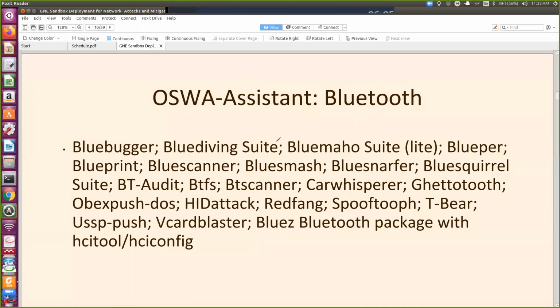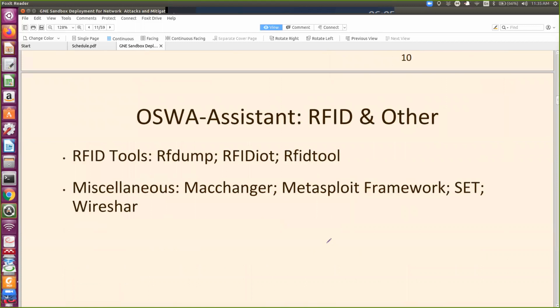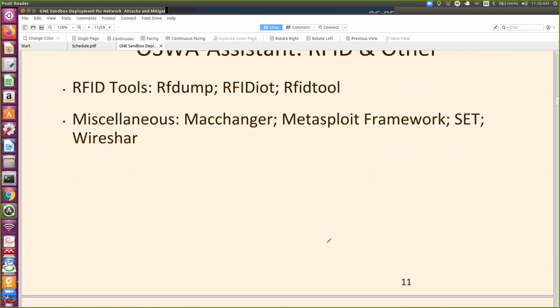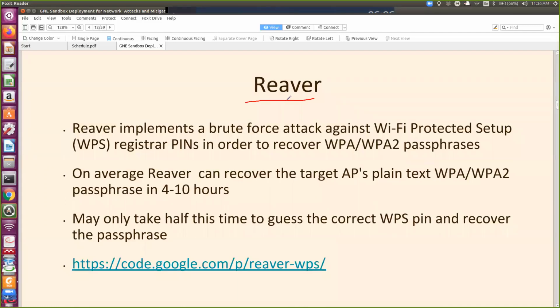Then similarly, one can find the vulnerability in Bluetooth. On mobile devices and other devices, you have Bluetooth, so that vulnerability can be exploited and checked. Similarly with RFID, there is another tool in Kali Linux. These are also standalone tools you can download from their respective websites. And at the last, I have also given some references.